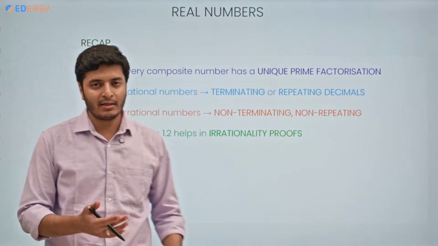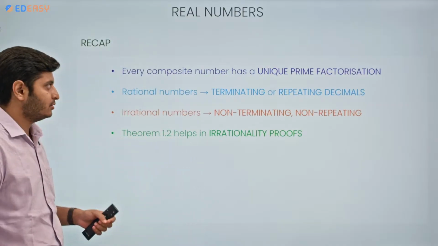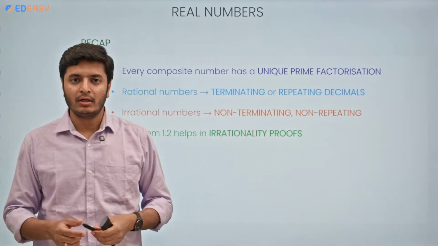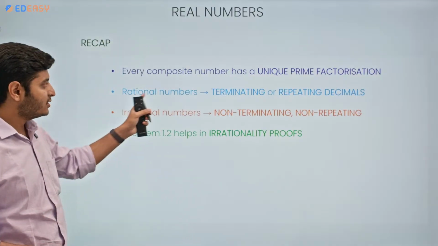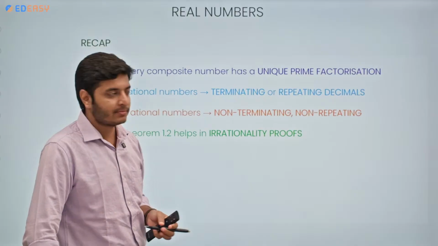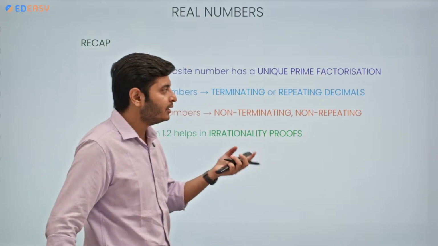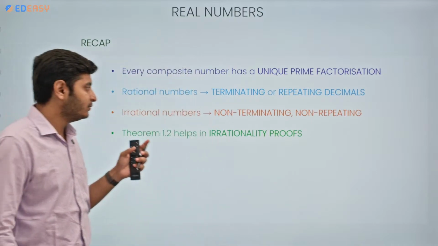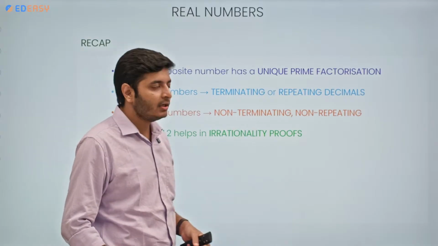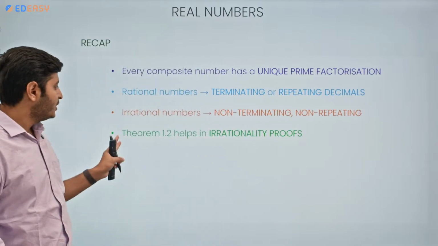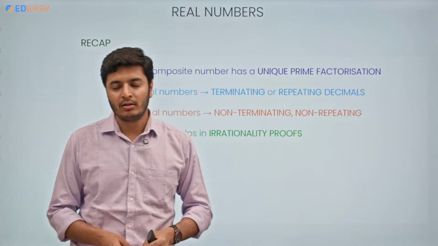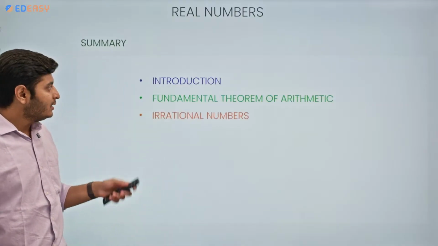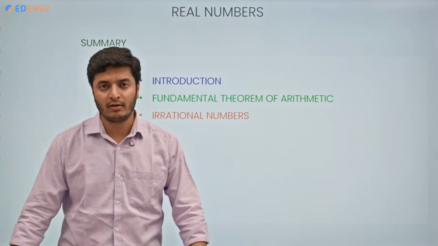Now, let's recap what we have understood in this session. Every composite number has a unique prime factorization, that is known as the uniqueness in the fundamental theorem of arithmetic. Rational numbers can have two types of decimal expansions, either terminating or repeating. Irrational numbers have only one type, non-terminating and non-repeating decimal expansion. Theorem 1.2 helps in proving the irrationality of any number. This is very important, correct? So these are the topics that we covered in this session.